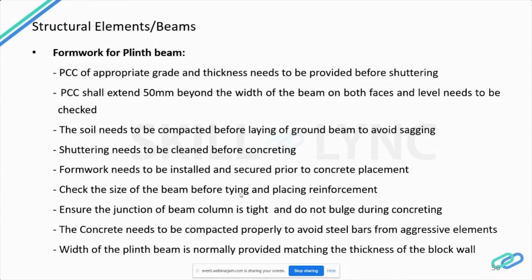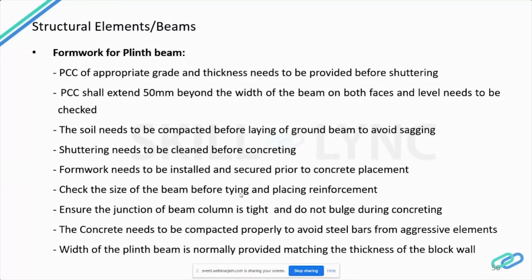The concrete needs to be compacted properly to protect the steel bars from aggressive elements, so that the steel bars do not get exposed outside, which will cause the reinforcement to corrode. So that needs to be specially taken care of.